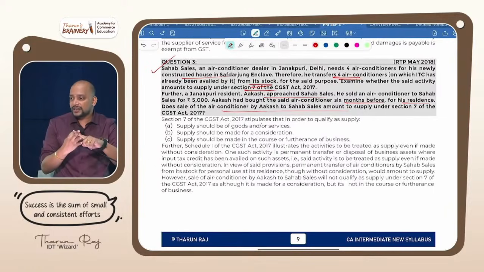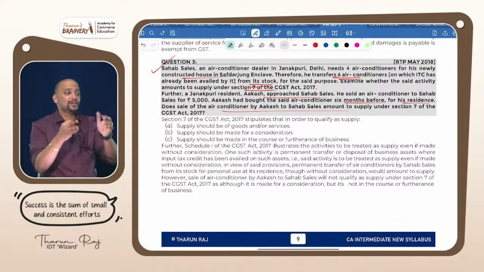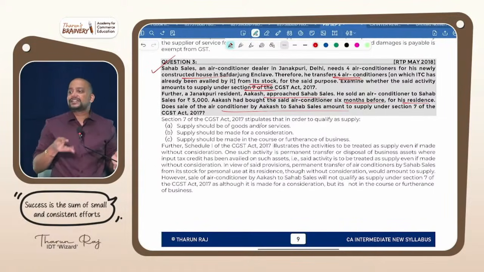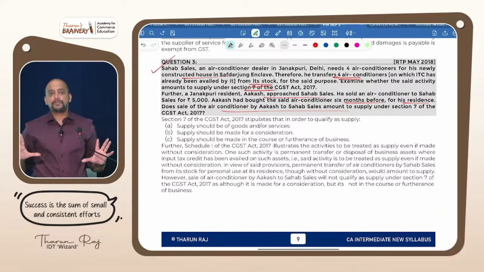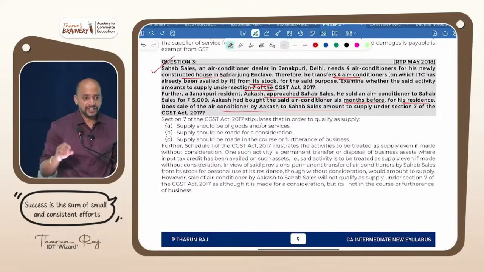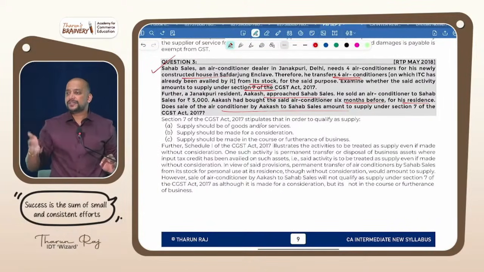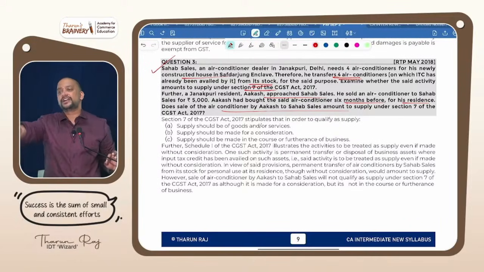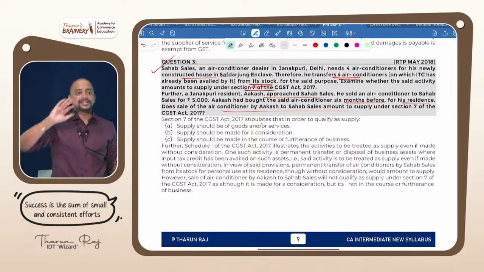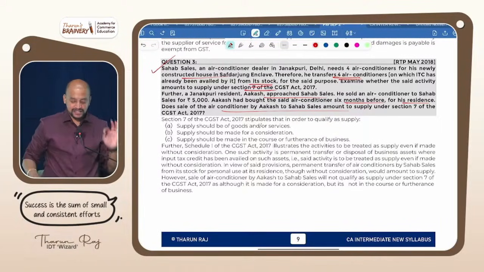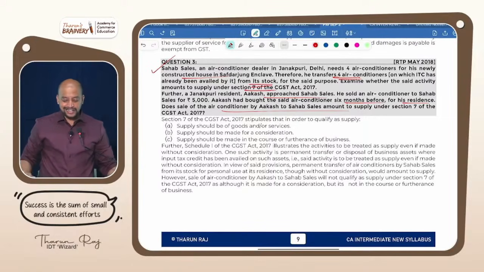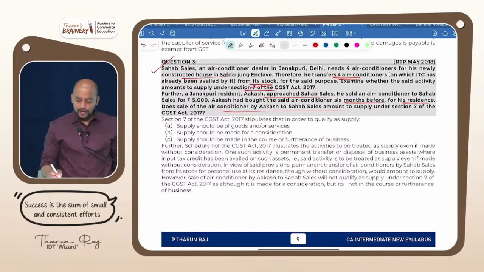Is it in the course or furtherance of business? No, because it is his personal asset. Personal asset he is selling. But easily remember, we have a business definition. But actually, what is not business? All personal activities are not business. Is it clear? So all personal activities will not come under business. So it is a personal activity. It is not business. Accordingly, will it become supply or not a supply?